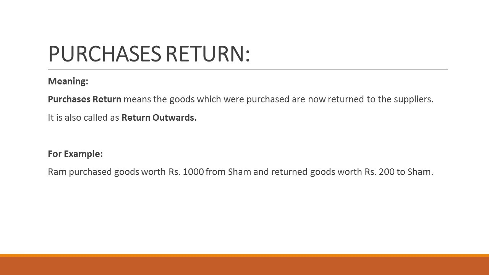Coming to the example, Ram purchased goods worth rupees 1000 from Sham and returned goods worth rupees 200 to Sham. Here Ram is the purchaser and Sham is the supplier. The goods returned to Sham, that is rupees 200, are called purchases return.